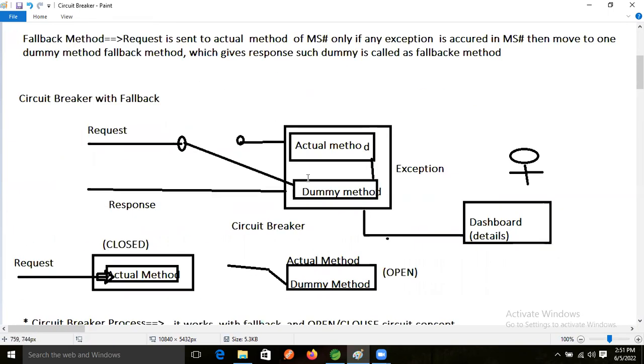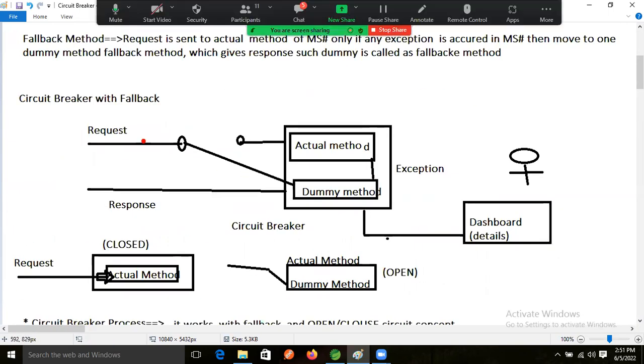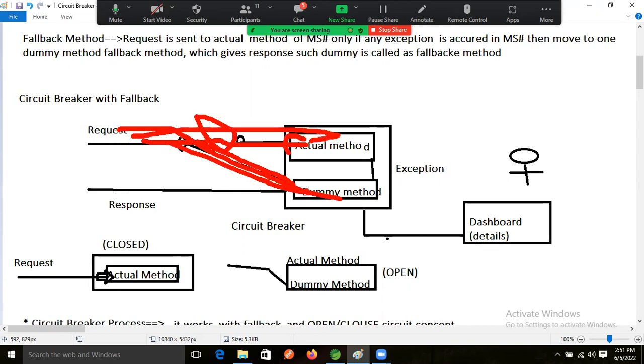Means whenever we are making the request, after the 20th request, what will happen now? This dummy method will start, and here open status will come. After 5 seconds, every request is coming to the dummy method only, right? But after 5 seconds, again the actual method will start executing.